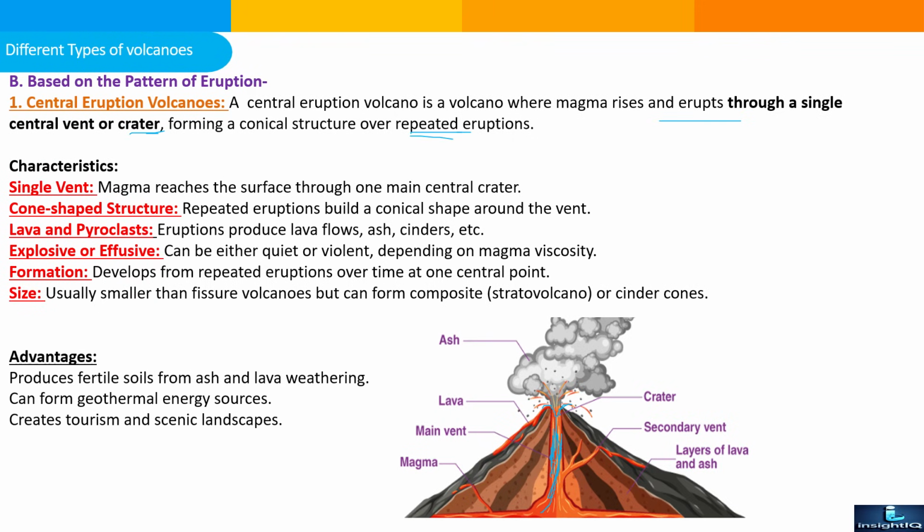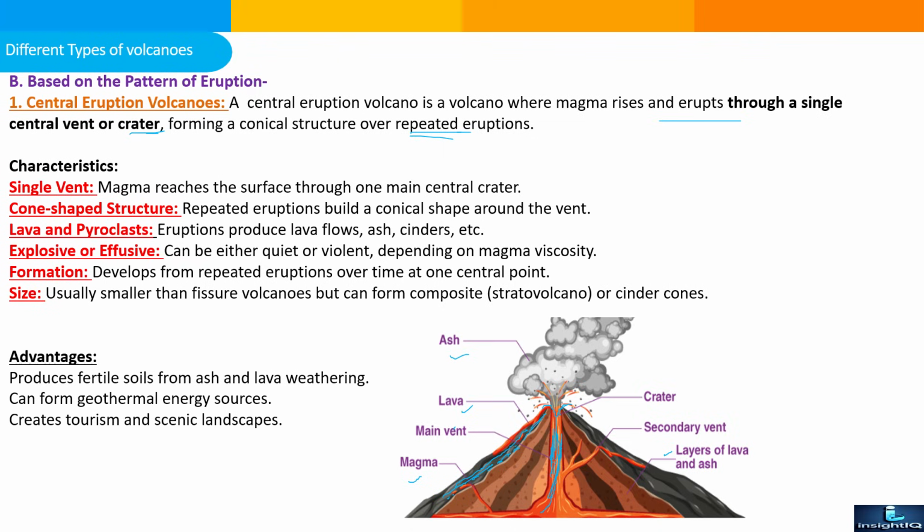Because of the magma, vent, lava, ash, crater, second vent and layers, तो यहाँ पे क्या होगा ना, जैसे ही लावा निकलेगा ना, it will be solidified and cooling down. तो ये जब भी सॉलिडिफाई और कूलिंग डाउन हो जाएगा ना, then it will be created a layer, and when again erupted, the lava will be coming and it will rise like a cone.